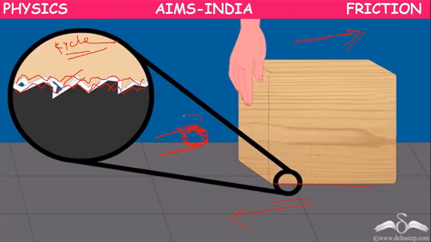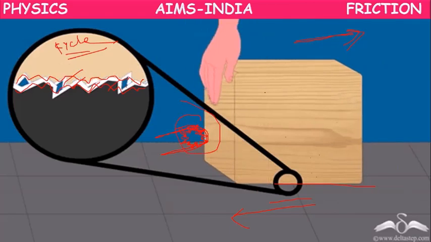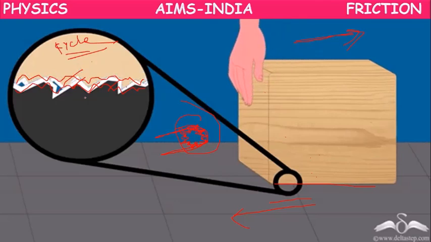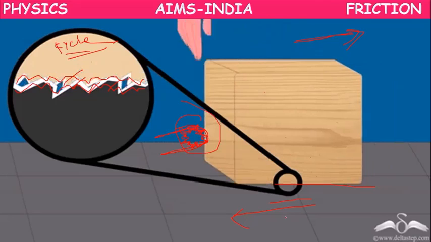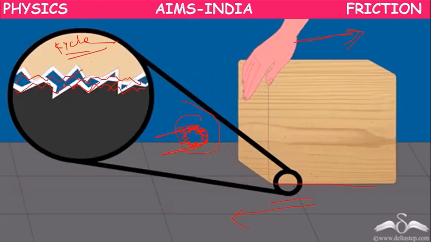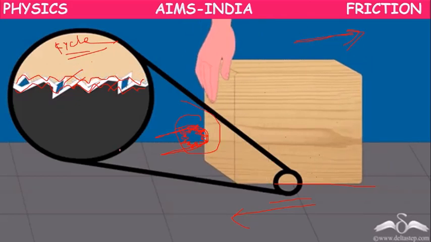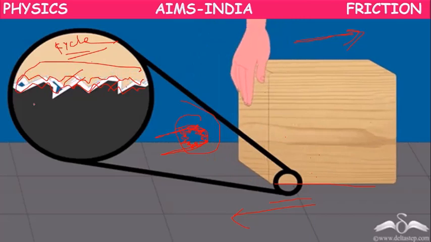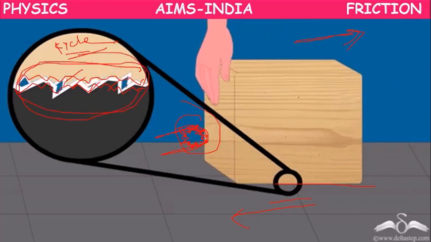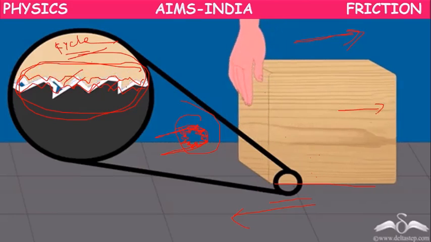Like that, the irregularities of the wooden block get locked with the irregularities of the floor. Both of them get locked. To create movement, we have to overcome this interlocking so that the block can move on the floor.